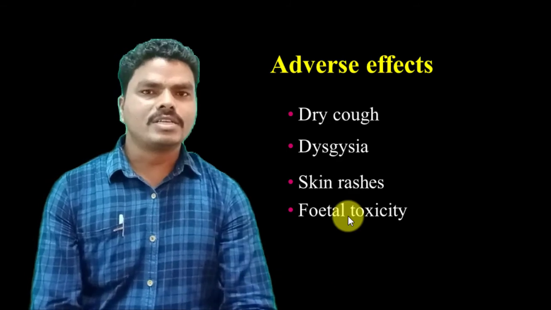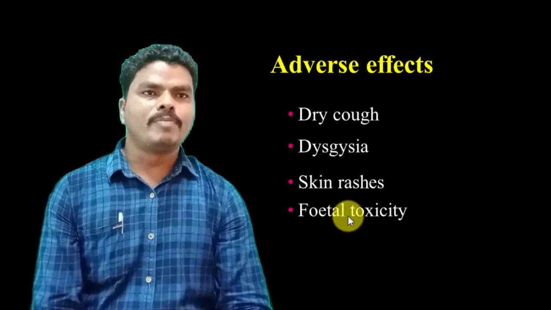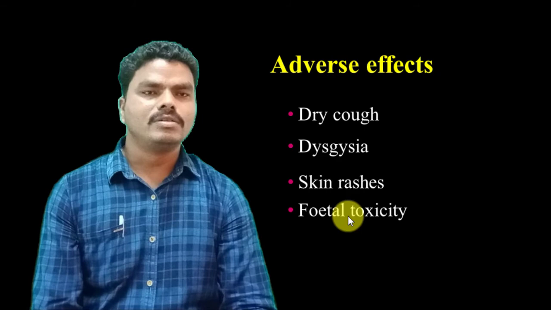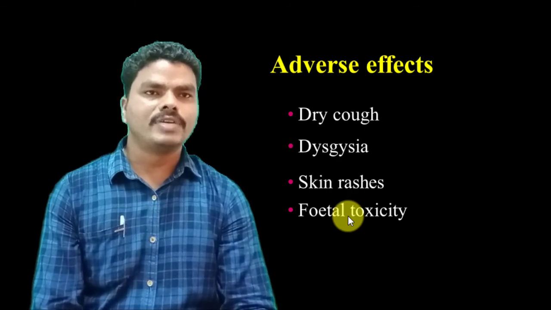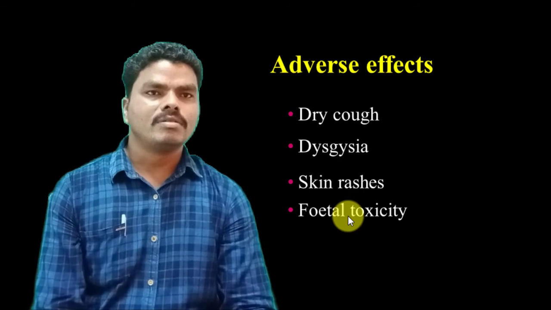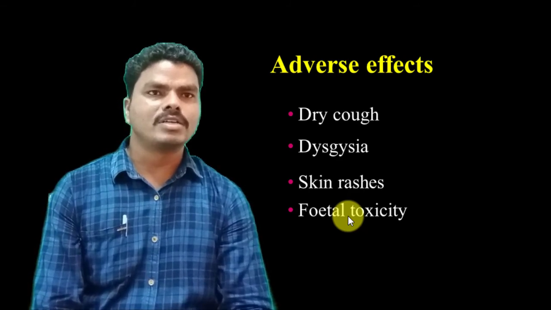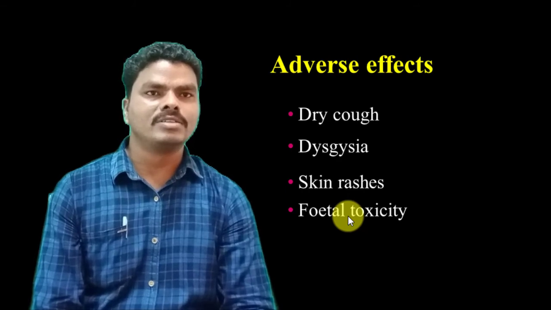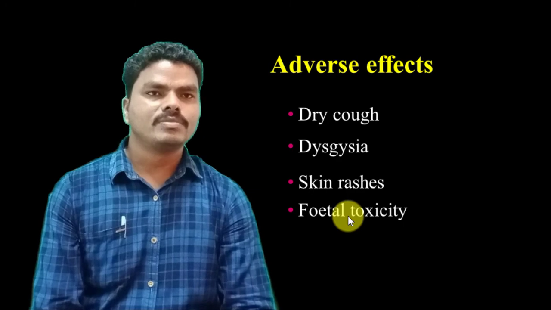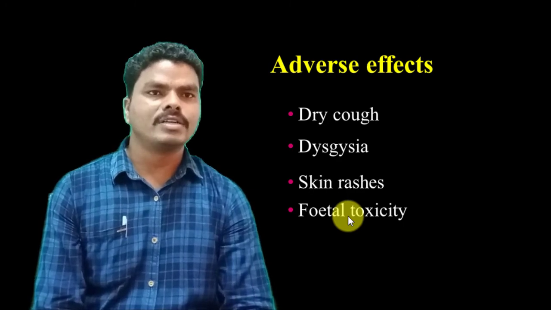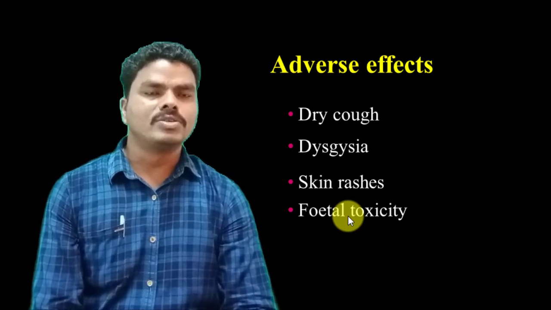So up to now we discussed the antihypertensive drugs. In that we discussed the introduction to hypertension, classification of hypertension, and how hypertension can be produced. In that case we discussed the RAS system, that is the renin, angiotensin, aldosterone system. Then we discussed the classification of antihypertensive drugs.